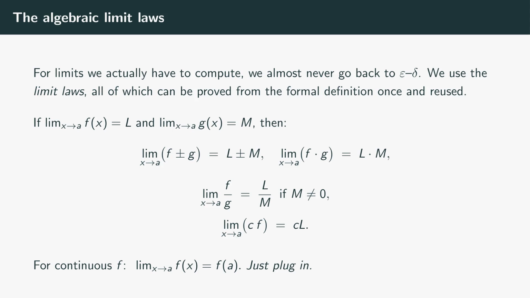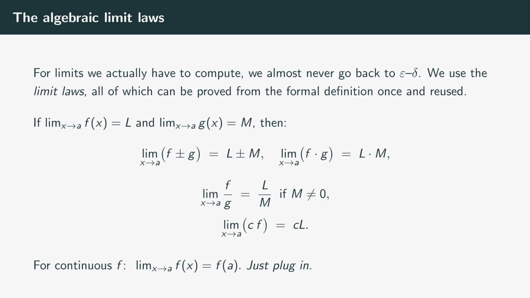In real life, almost nobody actually crawls through the epsilon-delta definition to compute a limit. We use the limit laws, which were proved once from the definition and then stocked on the shelf for everyone else to grab. And the laws themselves say the obvious things. Sums, products, quotients, constant multiples, they all behave the way you'd want them to. The limit of a sum is the sum of the limits, and the same pattern holds for products. Quotients work too, with the obvious caveat that the bottom limit can't be 0, and a constant just slides outside the limit and waits for you there.